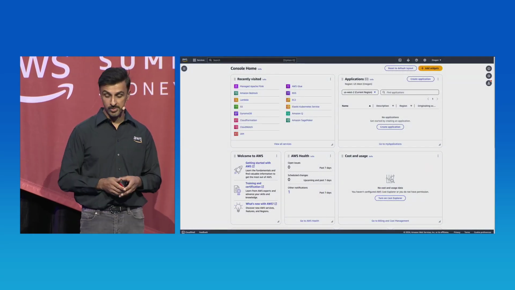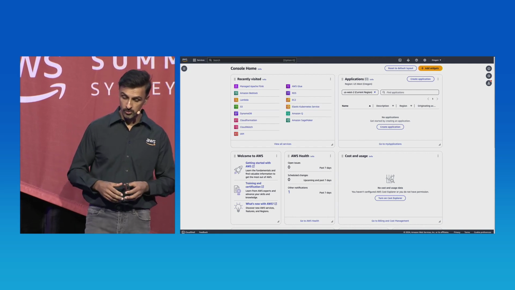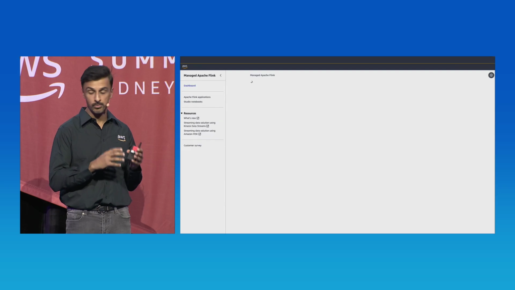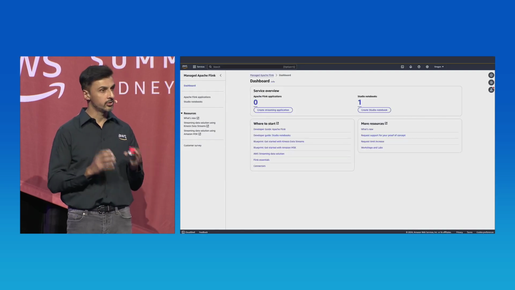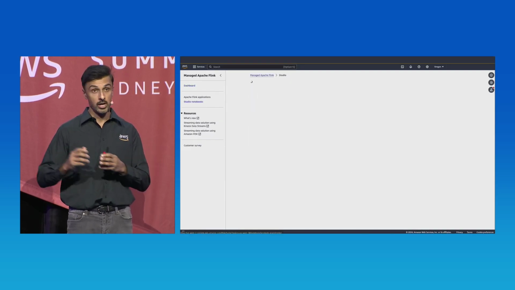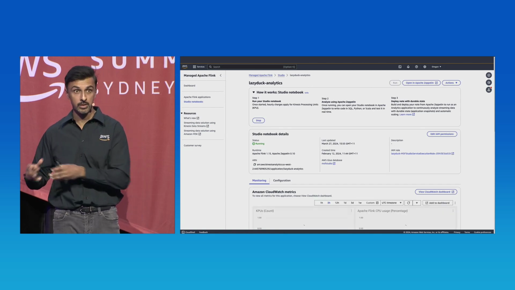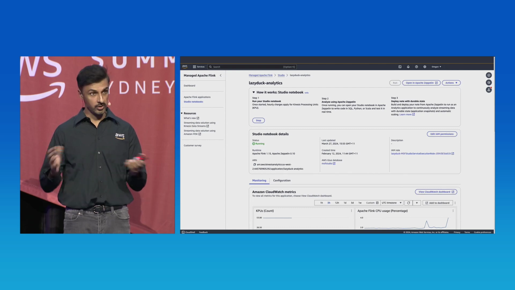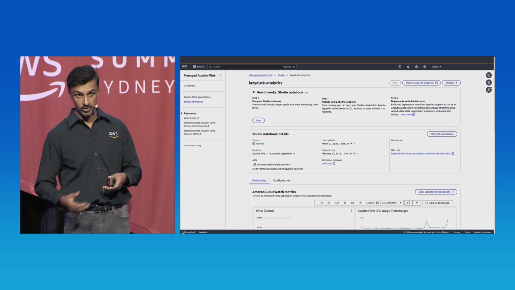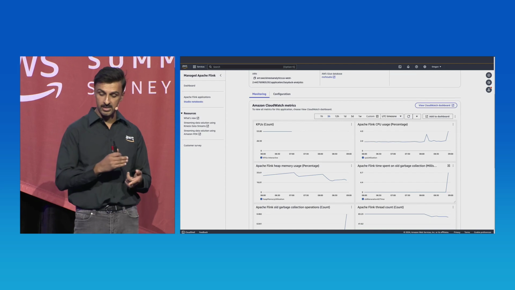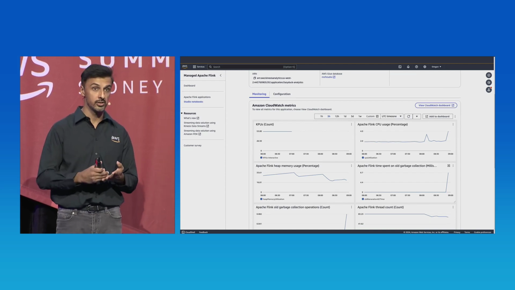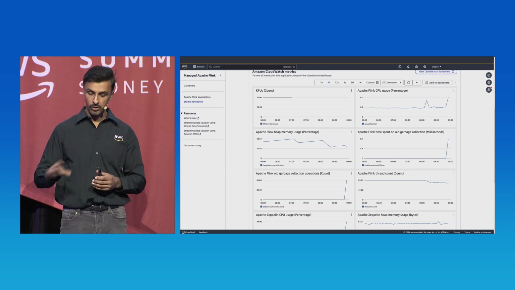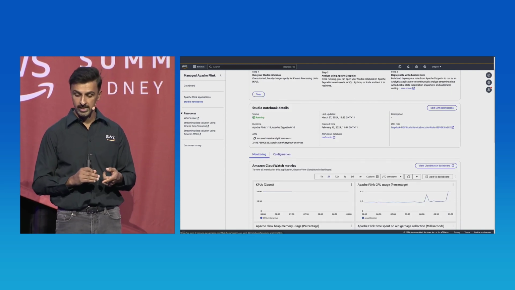So we start off in the Management Console. Let's head over to Amazon Managed Flink. Now in Flink, we're going to spend the bulk of our time in Studio Notebooks. Studio Notebooks is hosted with Apache Zeppelin notebooks, and we're using the Flink processing engine. These are essentially serverless notebooks. So with the serverless notebooks, we get CloudWatch monitoring metrics out of the box. So we can see our CPU, our memory, our garbage collection for our Studio Notebook, as well as the Flink processing engine.